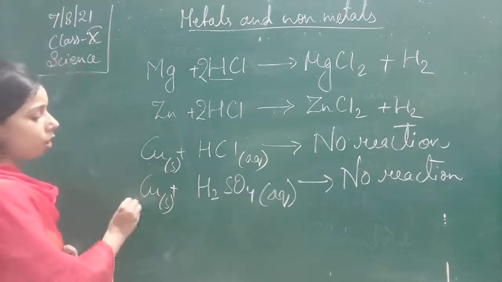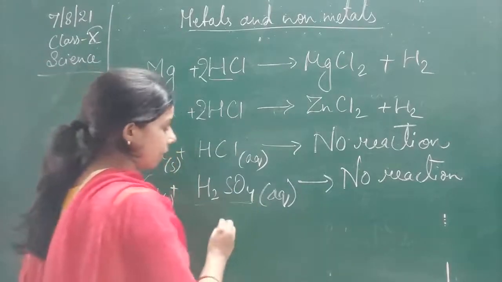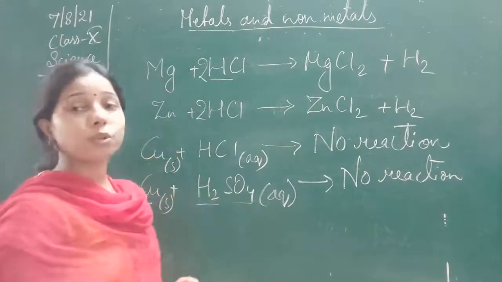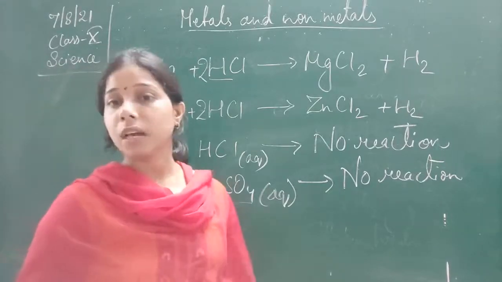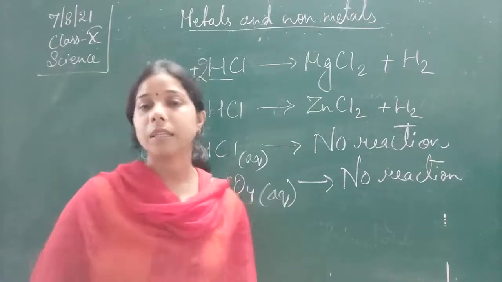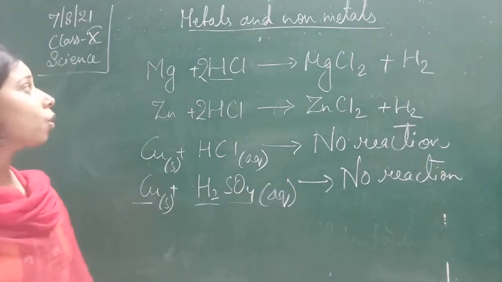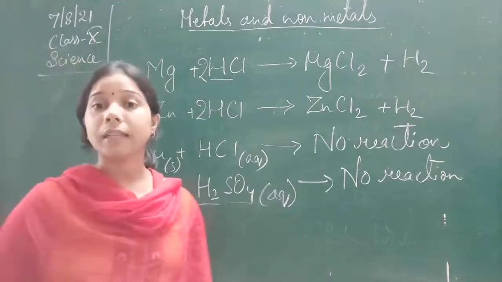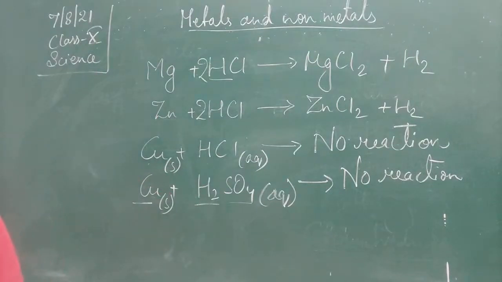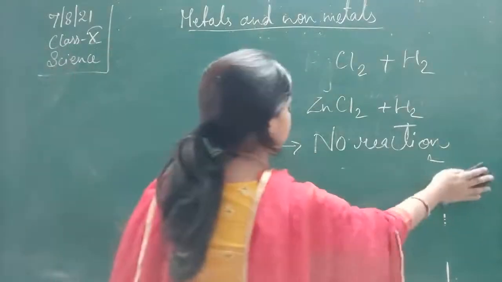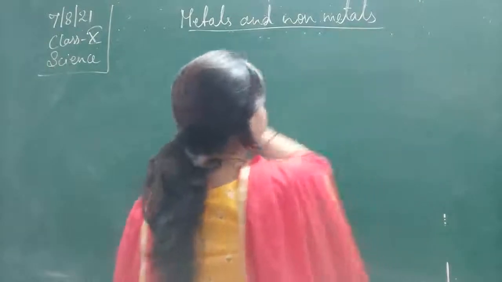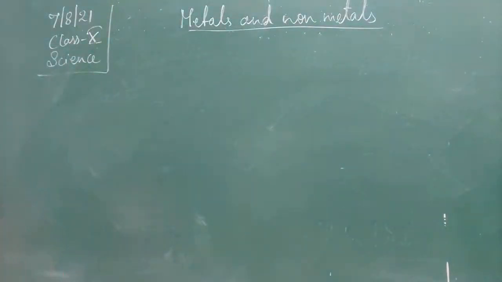While here also, when the copper reacts with the sulfuric acid, since it is not able to displace the hydrogen in the sulfuric acid, no reaction will take place in this case. So by this we came to know that there are metals which are reactive and which are not reactive also. Again, let me draw the reactivity series. Although I described this in the first chapter, I will remind you again.